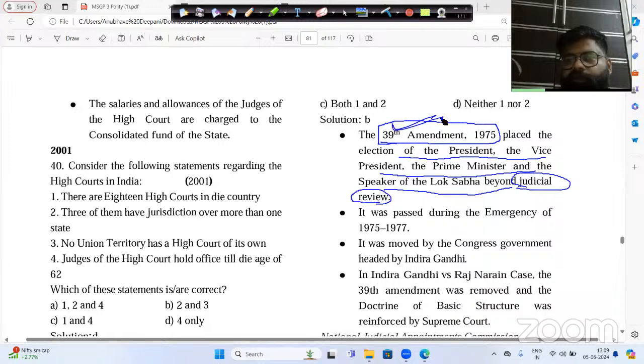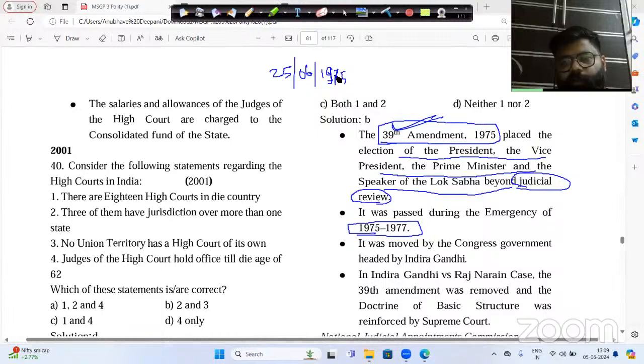This constitution amendment was passed during the emergency implemented by the Indira Gandhi government. Let me tell you the exact date of that emergency also, and that was 25th of June 1975.